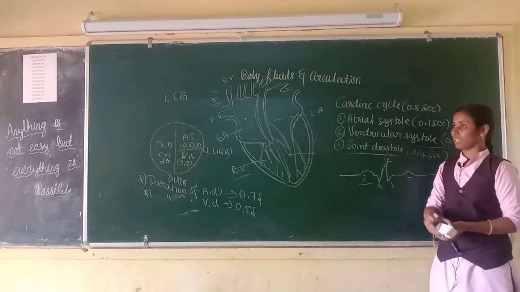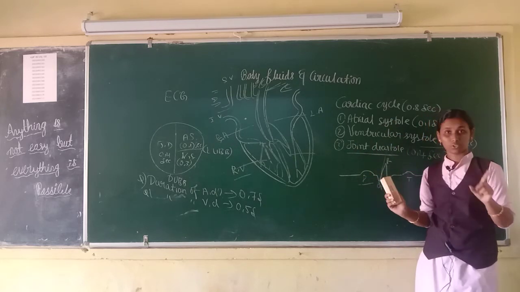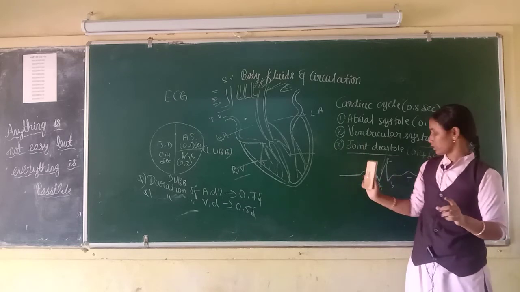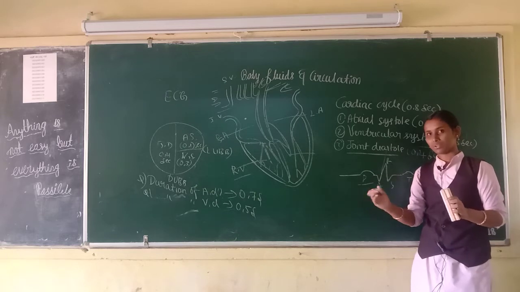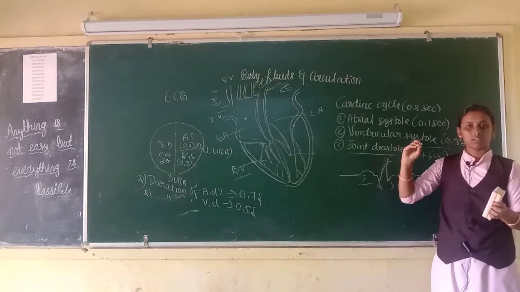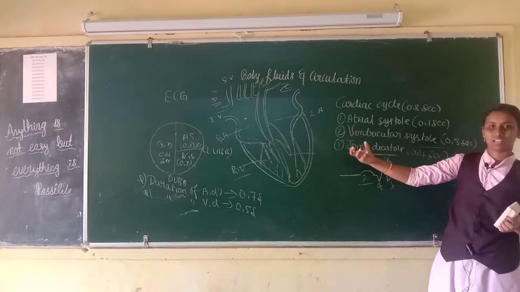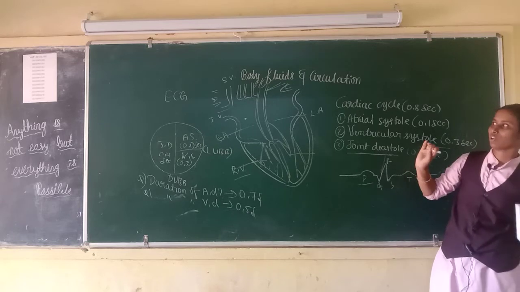First one, enlargement of P wave, that is enlargement of atria. Enlargement of Q wave, that is myocardial infarction. Enlargement of R wave, that is enlargement of ventricles. Then flattening of T wave, in that condition heart muscles are receiving insufficient oxygen. This is all about your ECG, electrocardiograph.